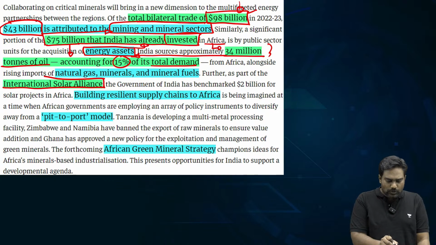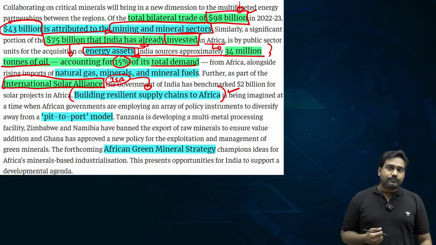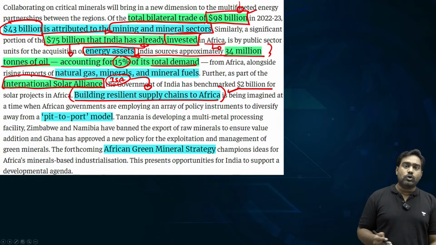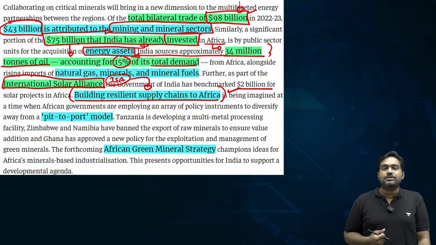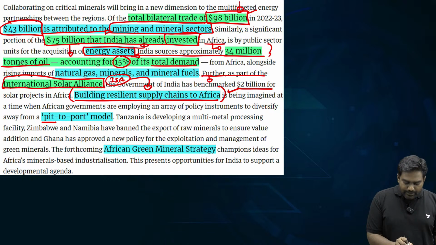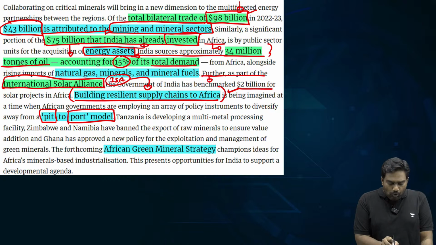We are also expanding the International Solar Alliance to step up the focus on clean energy, renewable energy. India is helping the African countries in the solar domain, and African countries are also focusing on improving their infrastructure, on creating resilient supply chains. So this is something India should work upon with the African partners. African countries are improving their mining policies, their regulatory policies, their port infrastructure.